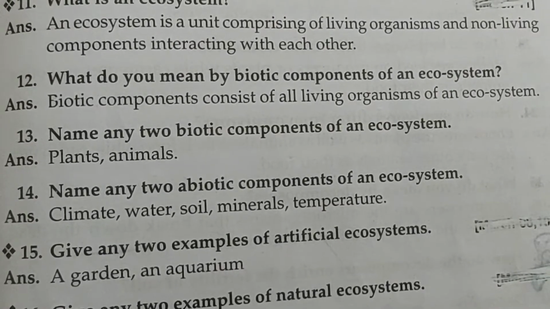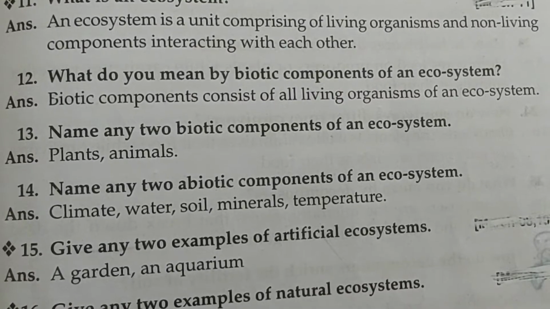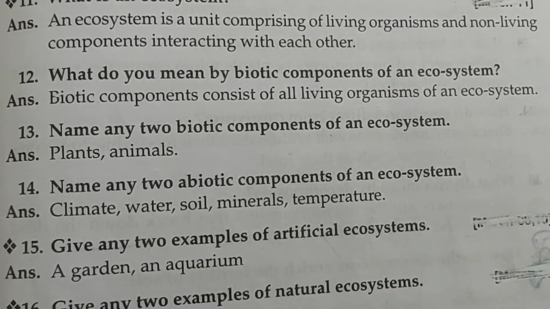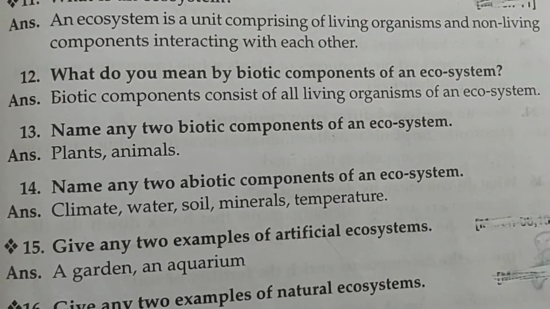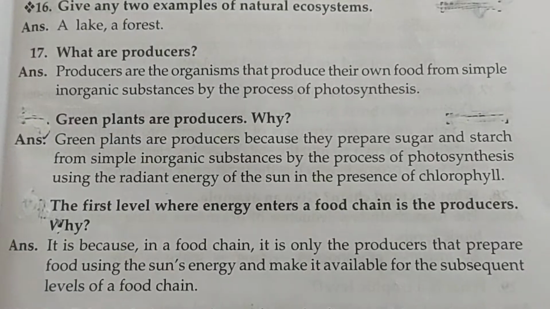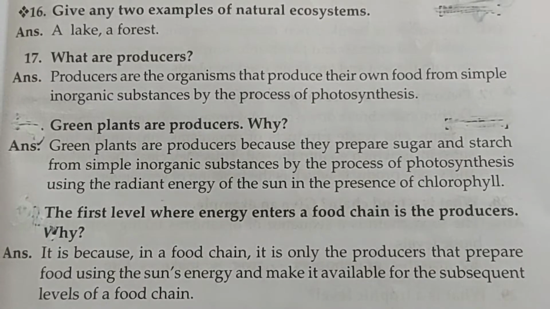Name any two abiotic components of an ecosystem: climate, water, soil, minerals, and temperature. Give any two examples of an artificial ecosystem: a garden and an aquarium. Give any two examples of a natural ecosystem: a lake and a forest.